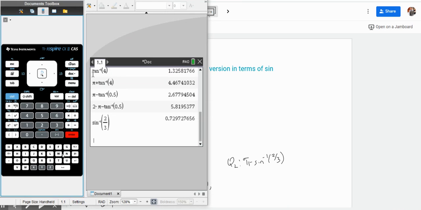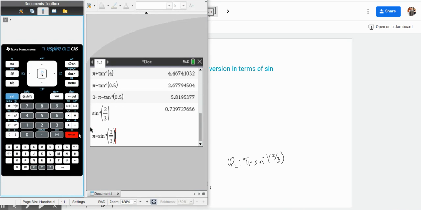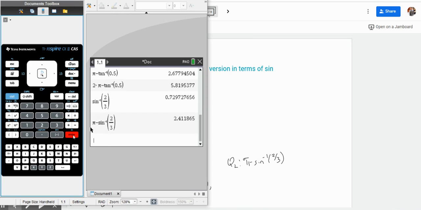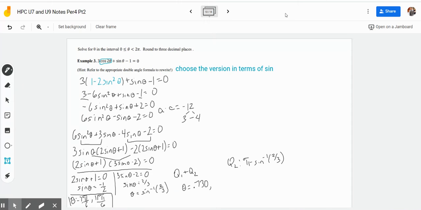So we're going to go pi minus sine inverse of 2/3, control enter. It's going to be 2.412. And that is it.